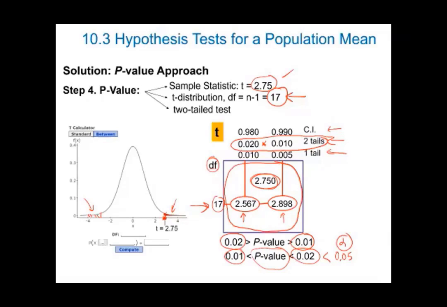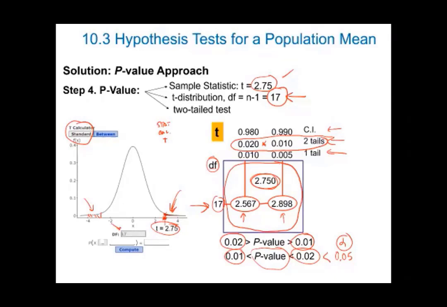We can use StatCrunch to find the p-value. How? Let's go to Stat, then Calculators, then t. In this case, despite we can use between, I prefer to use a standard, only one tail. Let's find first the area in this tail to the right of 2.75. We need to enter the degrees of freedom in this box, which is 17.